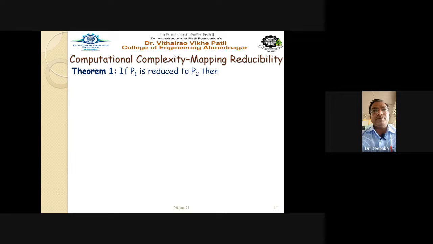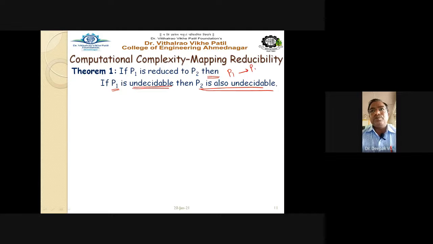Theorem: if P1 is reduced to P2, and if P1 is undecidable, then P2 is also undecidable. So the first condition given is that P1 is reduced to P2. We have to prove that if P1 is undecidable in nature, then P2 is also undecidable. Undecidable means, as we already saw, that we cannot come to a particular decision. The decision is not possible in the case of an undecidable problem. No fixed methodology is there.